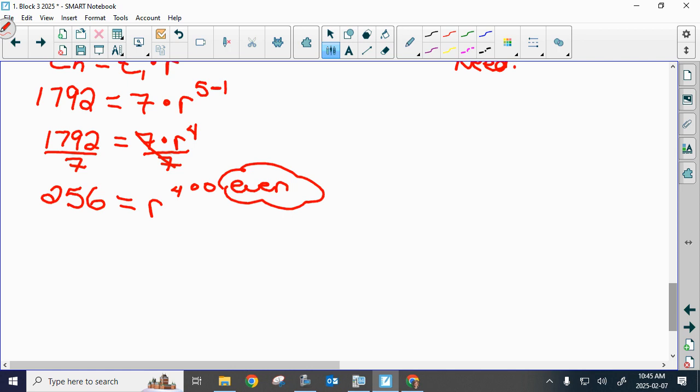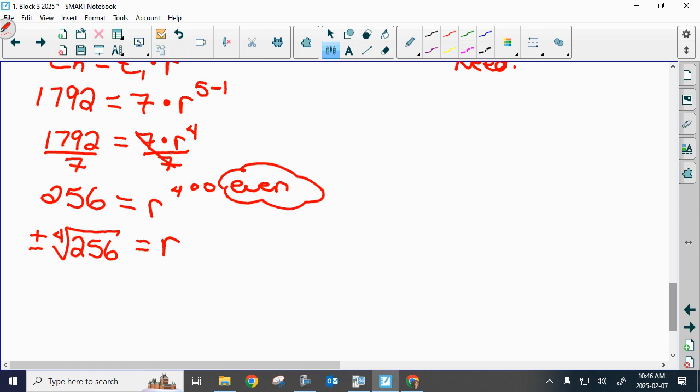So guys, notice this wasn't creating same base because we weren't looking for the variable exponent. We were looking for the base. So in grade 10, you guys would have recognized that this would be positive negative 4th root of 256. If it's an even exponent, your common ratio could have been positive or it could have been negative. There's nothing definitive that says it had to be positive or it had to be negative. And that's when there's an even exponent.